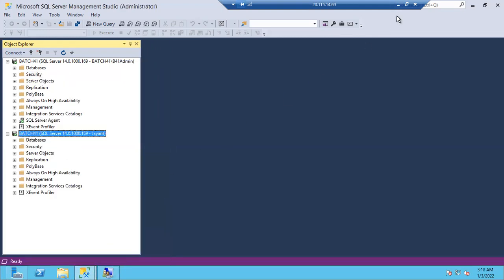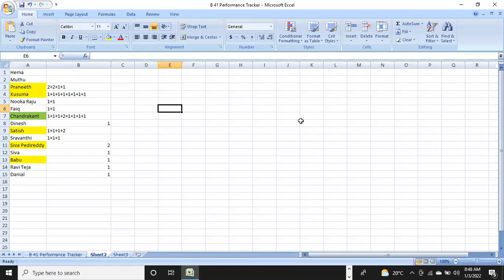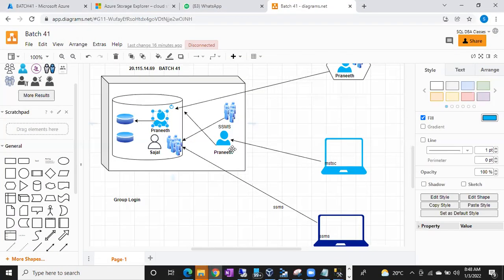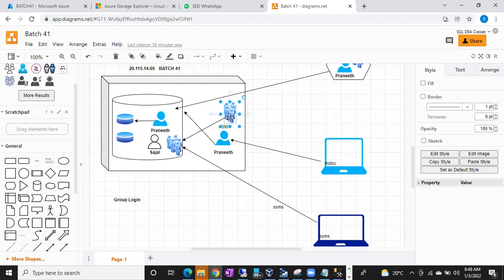As we have already discussed, a group login is a Windows login only. We cannot create a group login for SQL Server authentication. Only Windows authentication will have a group login. So what is the prerequisite for a group login? A group should be created at the Windows level. Then only I can give it.